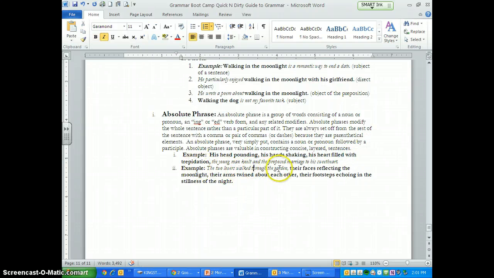Next one, the two lovers walk through the garden, their faces reflecting the moonlight, their arms entwined about each other, and their footsteps echoing in the stillness of the night. So here's the subject, we got the lovers, right? And what did they do? They walked. Where did they walk? Through the garden. So we got the phrase, their faces reflecting the moonlight, their arms entwined about each other, their footsteps echoing in the stillness of the night. So reflecting, entwined, echoing. So that's what makes it the absolute phrase.